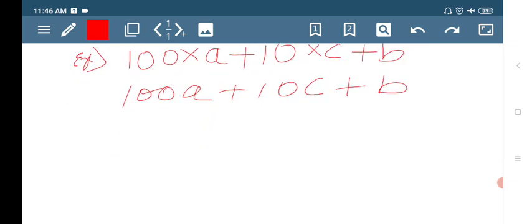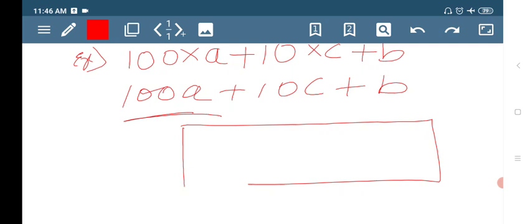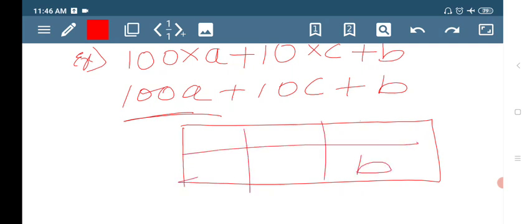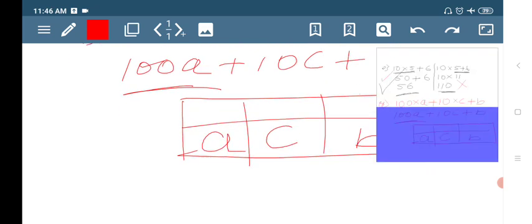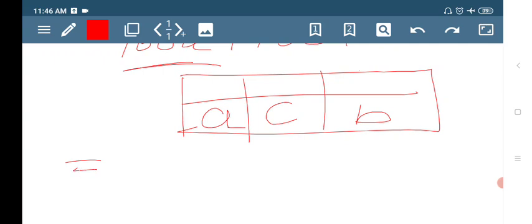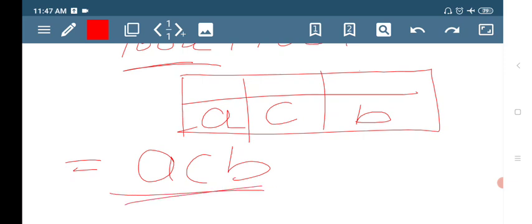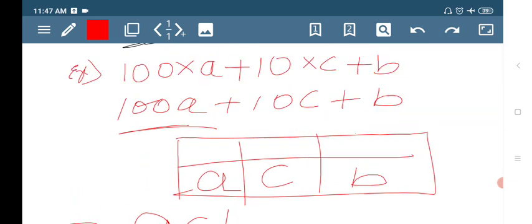So in which place is the 100A? In the ones place is B, tens place is C, hundreds place is A. So the usual form is A, C, B. See students, this is only for the representation of the general form of the numbers.